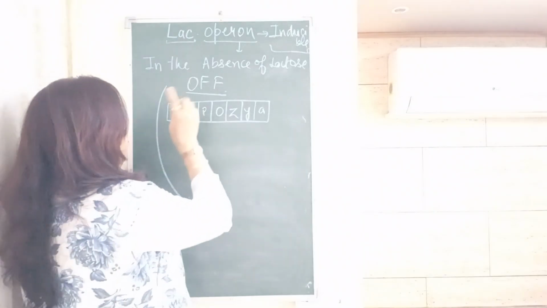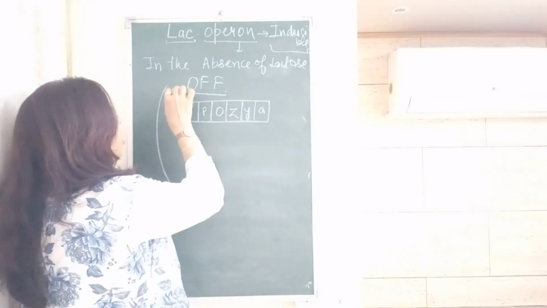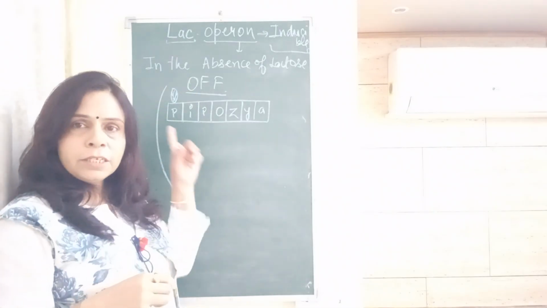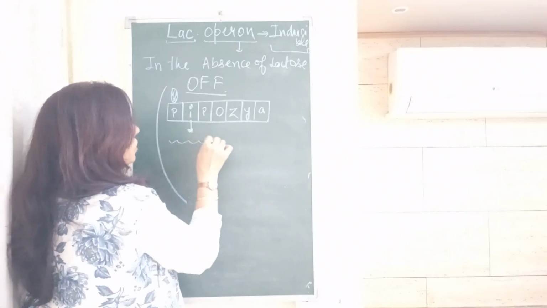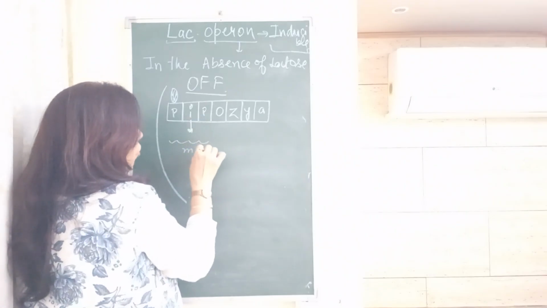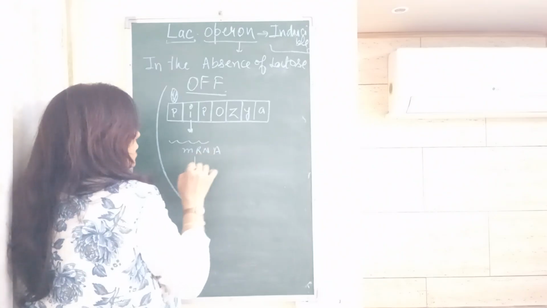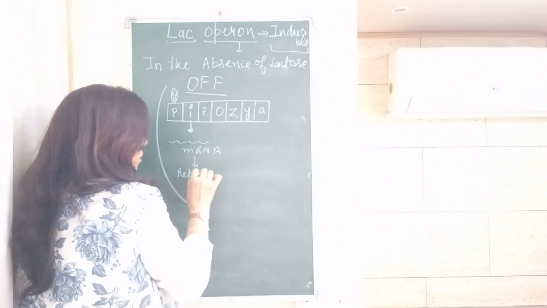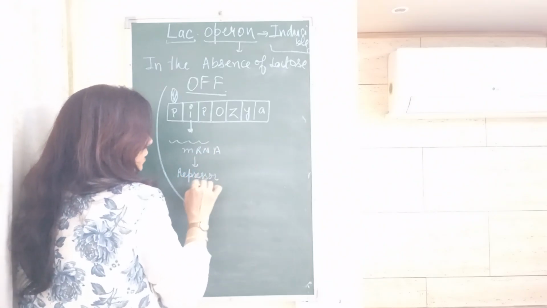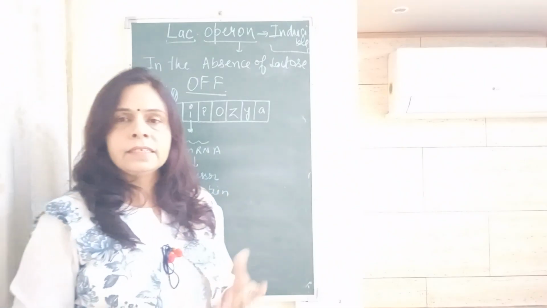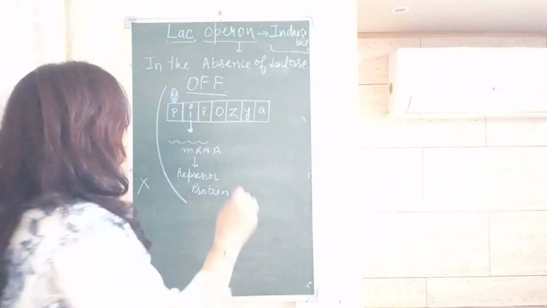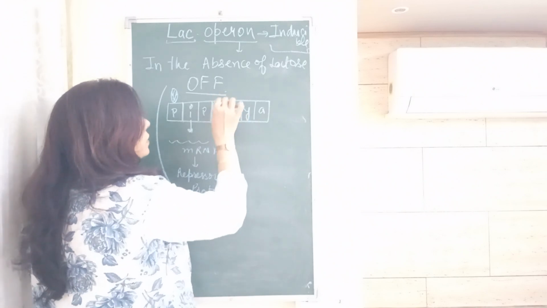If RNA polymerase comes and binds on the promoter site, the repressor gene will transcribe to form mRNA. The mRNA will form the repressor protein, and this repressor protein has active sites by which it can bind on the operator site.